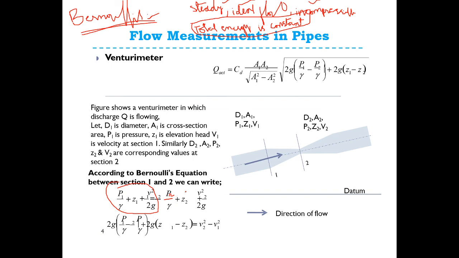If the loss of energy due to friction is also taken into consideration between sections 1 and 2, then Bernoulli's equation is written with the loss of energy added, HL, head loss. You have to add head loss. This is the principle. Okay, right.